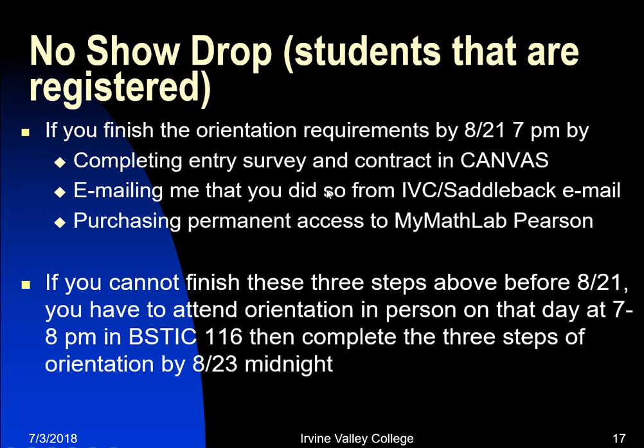If you cannot finish this, let's say you did this one and a second, but you didn't do that, so you need to come in to the orientation on 8/21, and then that's going to give you another 2 nights to be able to finish all that stuff. And after that, I'll drop you for no-show if you cannot finish orientation by the absolute deadline of 8/23.